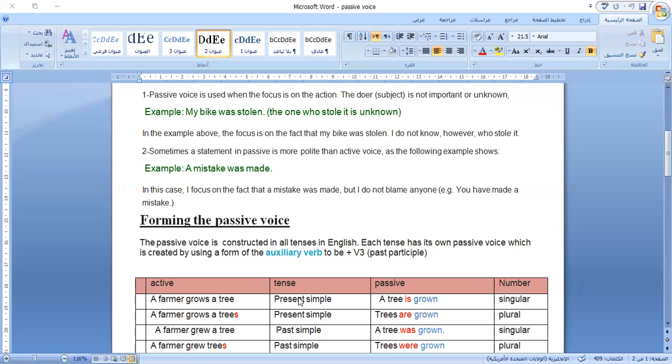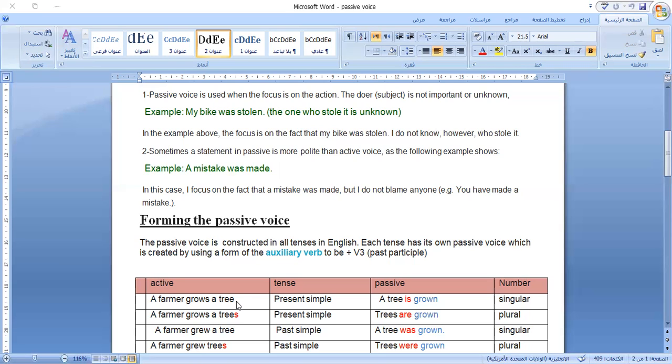Okay, let's see how to form the passive voice. Now, it depends on the tense. Is it present simple? Is it past simple? If it is present simple, which verb to be should I use? If it is past simple, which verb to be should we use?